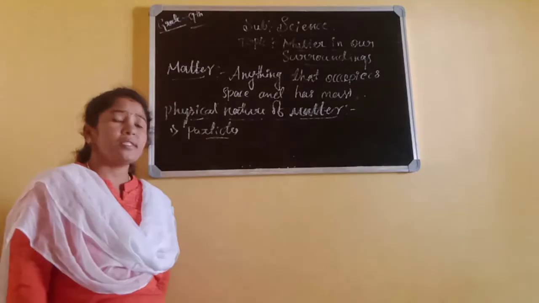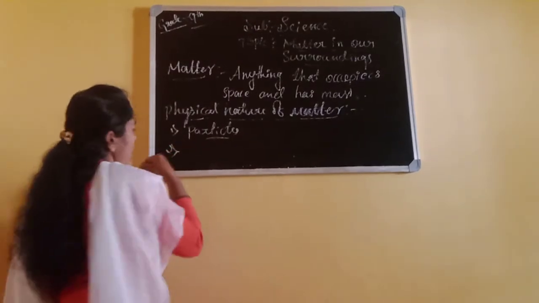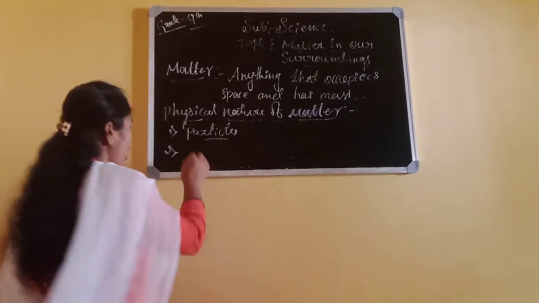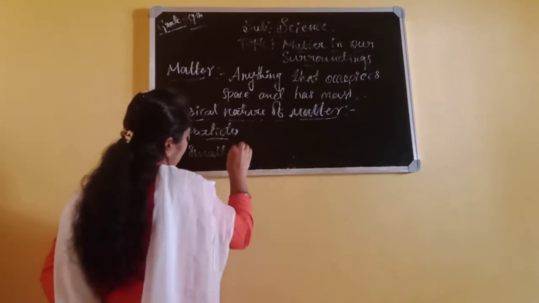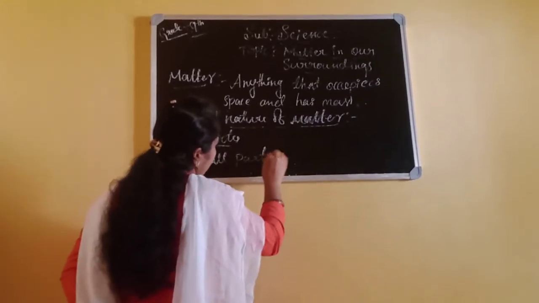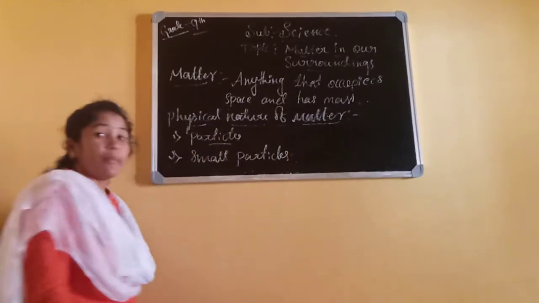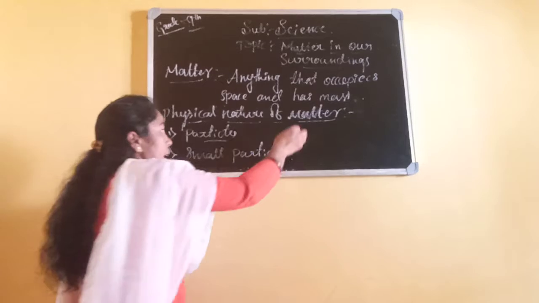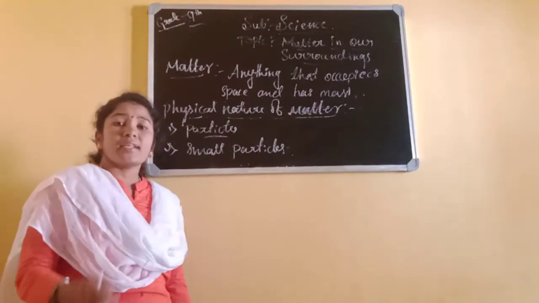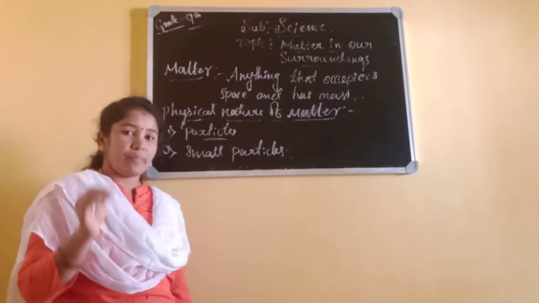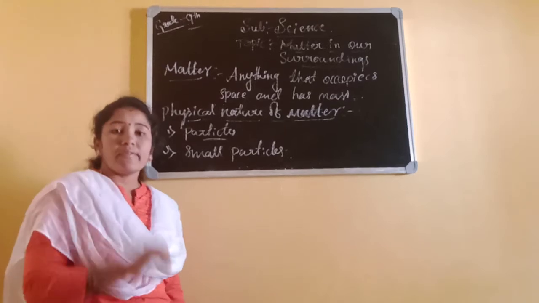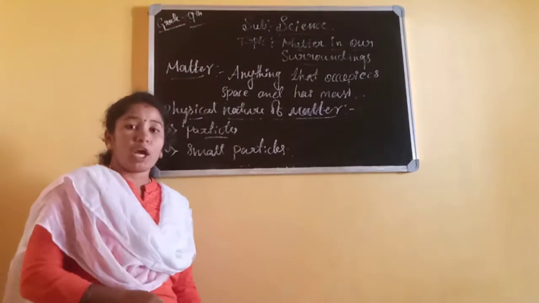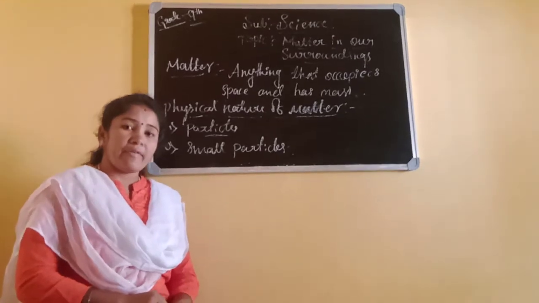And the second one is how small particles are arranged in matter. Any matter consists of very small or minute particles that we cannot see with our naked eye, and also we can't see them in a normal microscope. Then how can we find that?